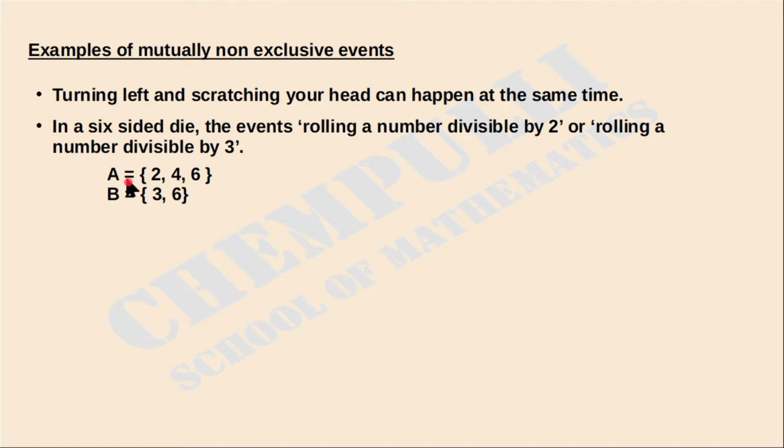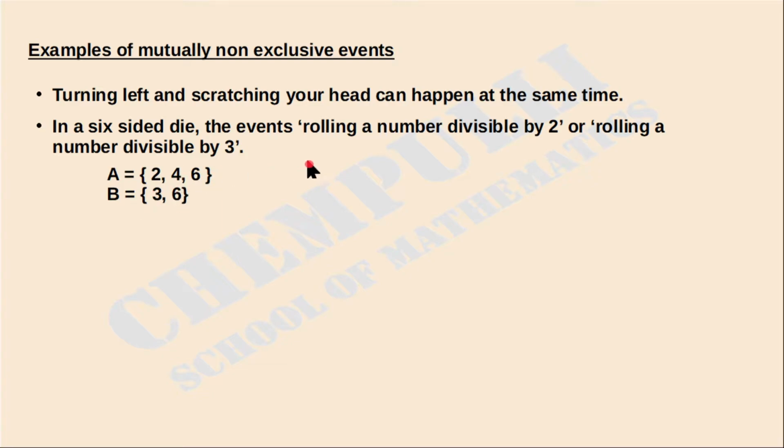Then A is equal to 2, 4, 6 and B is equal to 3 and 6. In this case, you can check that the number 6 is common to these two sets. Suppose we throw a die and you get the outcome 6. That means the result of that one particular experiment is a 6. In that case, the two events happen together.